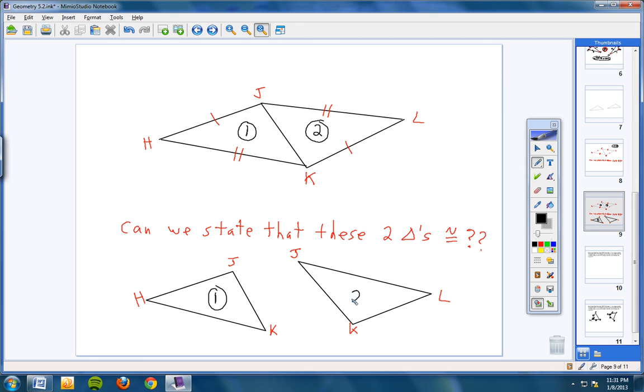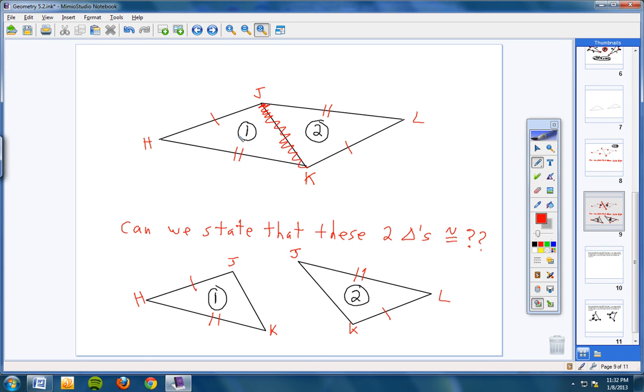All right, and please notice also the congruency symbols. So here's one mark on HJ, put a mark here, put two marks here, put two marks here, and one mark here. Now I've just simply taken everything that was up here and brought it down here, but I've ripped these two triangles apart right here. I've ripped them apart. Now, would you please notice that these two triangles share side JK? So here's JK for triangle number 1. Here's JK for triangle number 2.